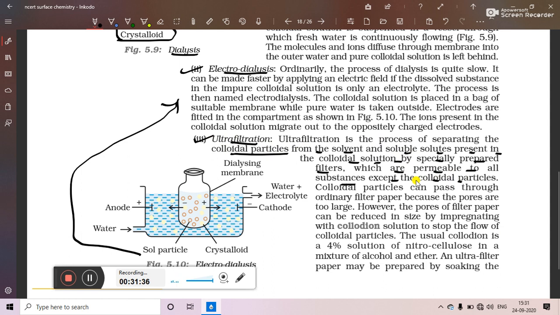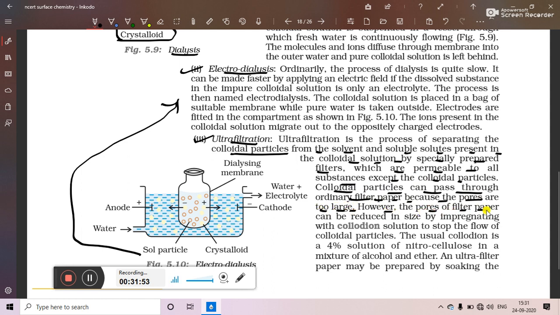The colloidal particles, that is the dispersed phase, cannot pass through the ultrafilter papers; only the dispersion medium can pass through. Colloidal particles can pass through ordinary filter paper because the pore size is too large.